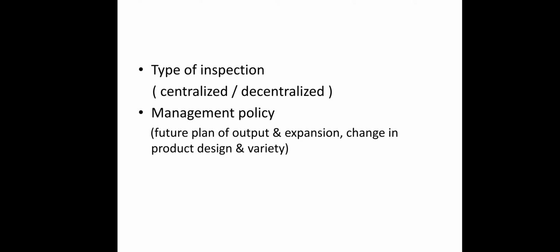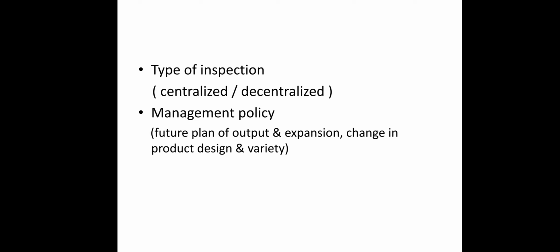The next, type of inspection. You have to identify which type of inspection you're going to implement for your production process. It may be centralized inspection. It means the person or the supervisor will be located at a center, and from the center he will observe the surrounding area. And decentralization means it will be allocated at different places and different hierarchy, and it will not be a centralized process.